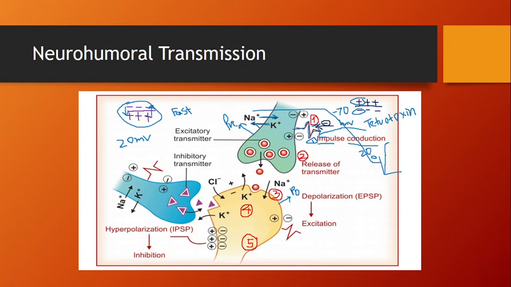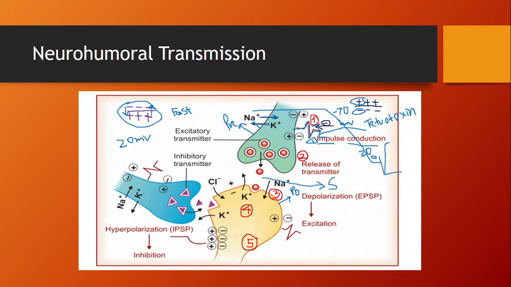Because it is present before. Post means after, and hence it is called the postsynaptic neuron. The gap between them, a term all of you generally know, is called the synapse, or the synaptic cleft.